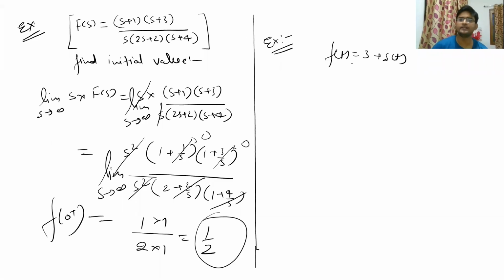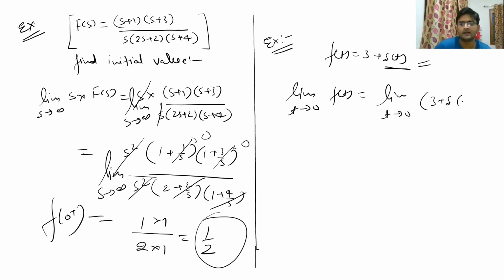Now we have to calculate the initial value for this particular function in which delta t is given. Just by looking, you can see that at t equal to 0, this delta t function has a value of infinity. So there is no way you can find the initial value of this particular function, because if you just write the limit t tends to 0, this function f(t) will be the limit t tends to 0 of 3 plus delta t.